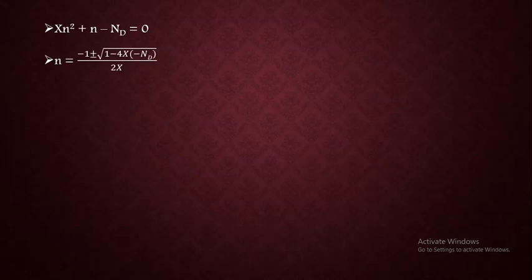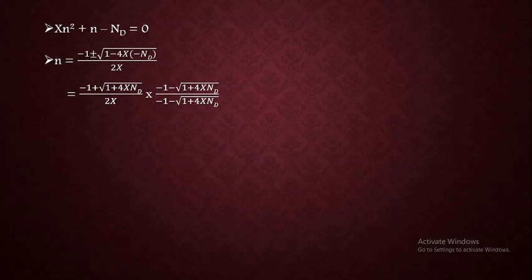That's why n will be equal to minus b. b is nothing but 1 here. c is minus Nd, whereas a is x. So minus 1 plus or minus root of 1 square, that is b square, minus 4ac, that will be 4x into minus Nd, divided by 2a, which will be 2x.